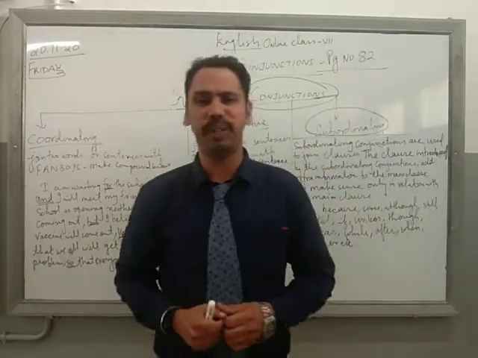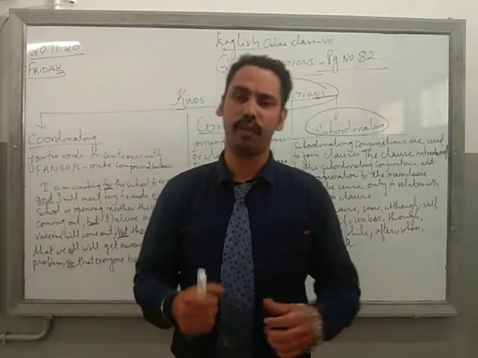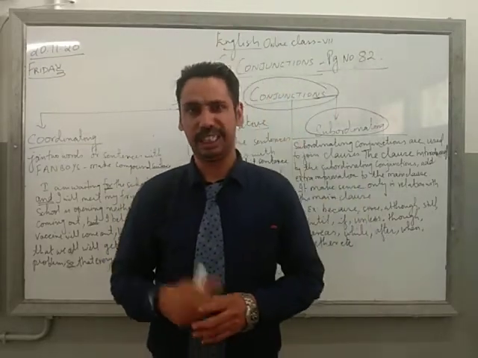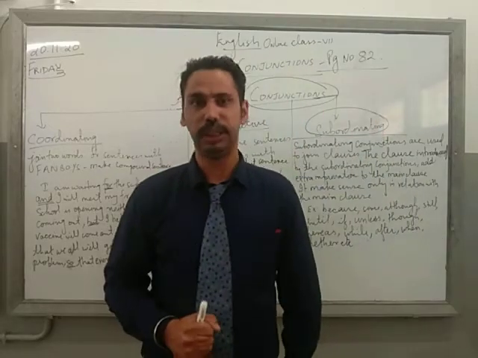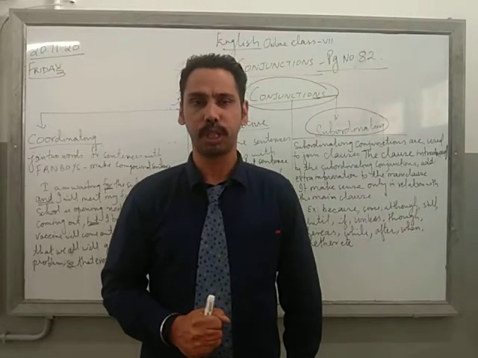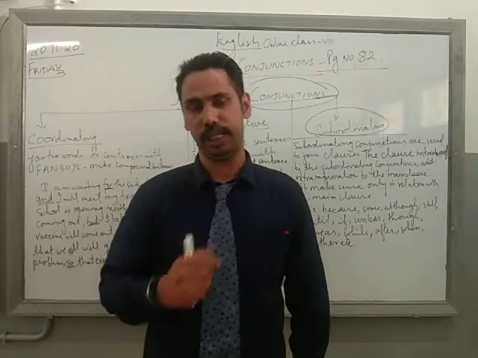Conjunction is one of the 8 parts of our English grammar. Conjunctions: joining, linking, connecting.